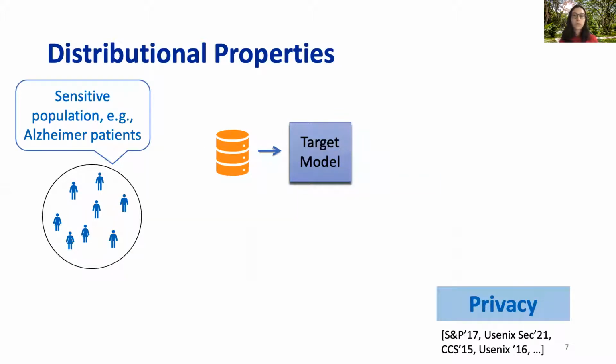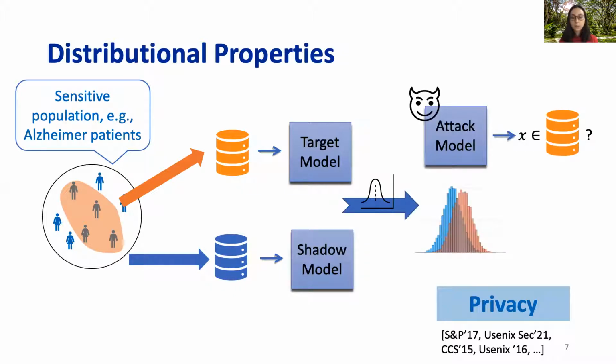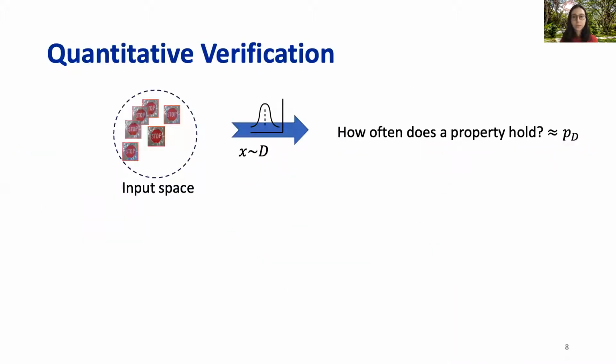Another example is privacy. A well-known empirical measure of privacy leakage is membership inference attack. Say we're given a model that is trained on a population that is linked to some sensitive or private feature. The goal of the membership inference attack is to infer with high confidence that an input belongs to the training set of the model. The attack works by doing the following. It builds a shadow model that is trained with data from the same distribution, and then another attack model helps distinguish between the output distribution of the target model and the shadow model. As a result, we are trying to reason about how often a property is satisfied.